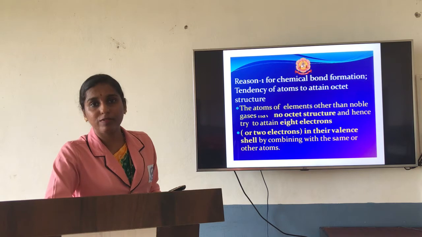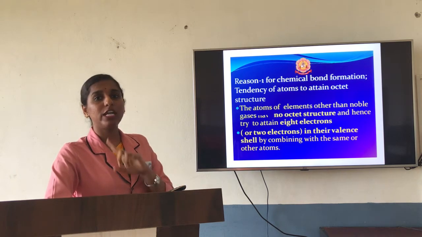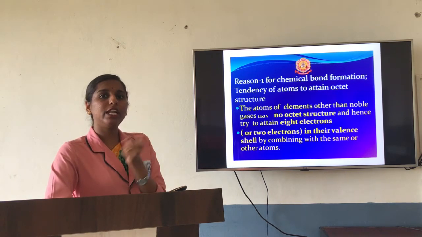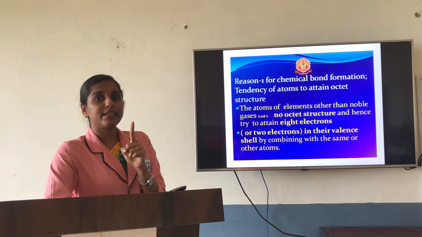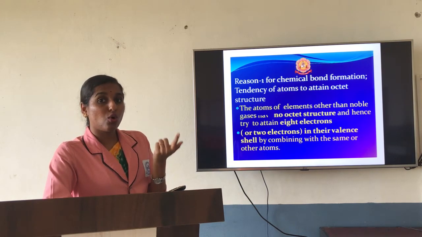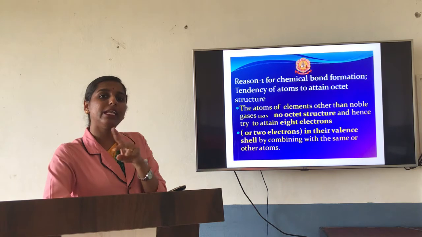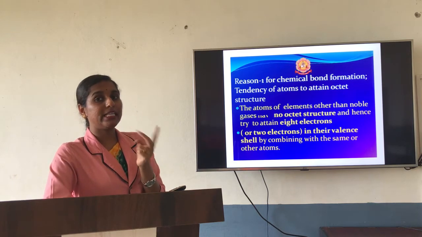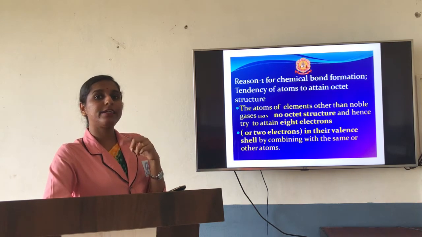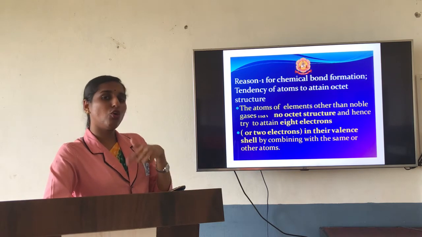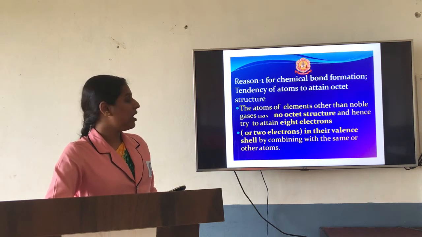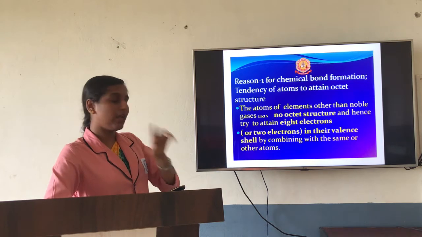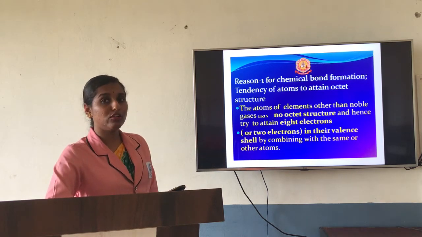For example, hydrogen has only 1 shell and only 1 electron, but it cannot go with the octet rule. The first shell can be filled by only 2 electrons. So either it gains 1 electron or it loses 1 electron, and it will go with the duplet structure. Those kinds of elements, hydrogen and helium, go with this rule.